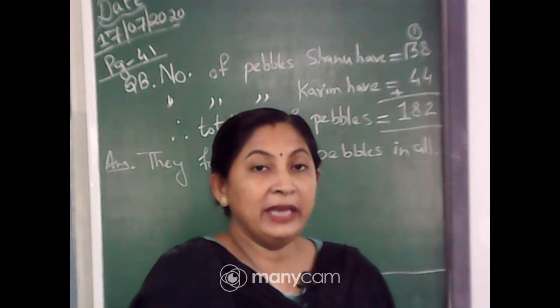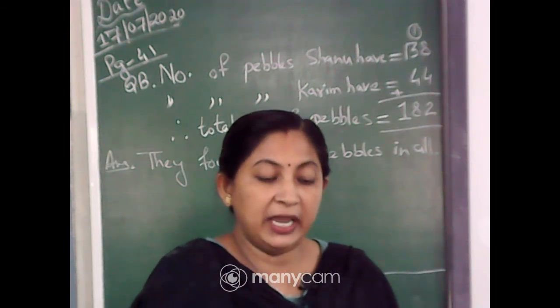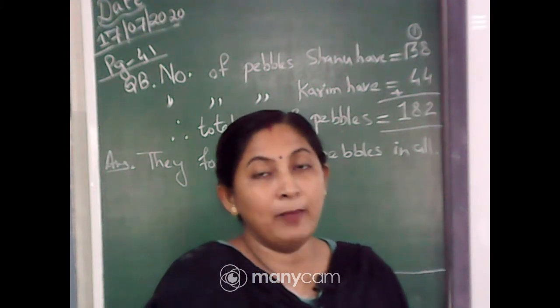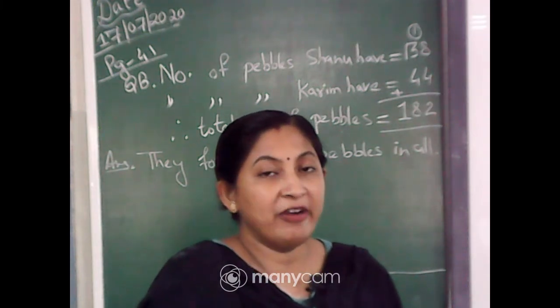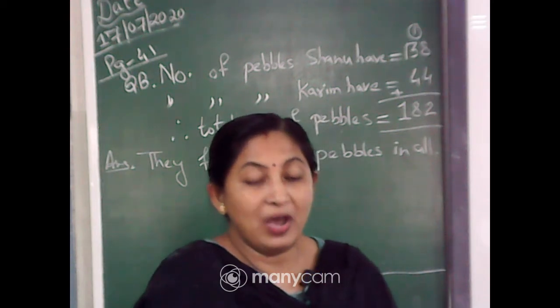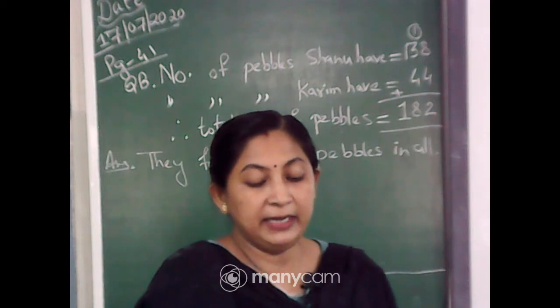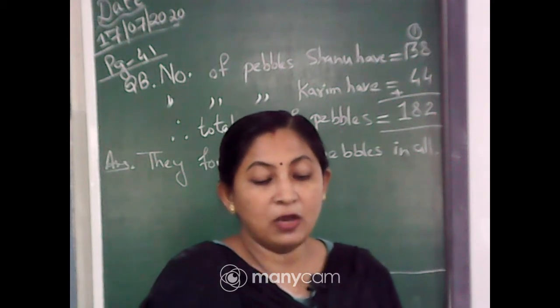Similarly for boys, 128 boys like oranges and 243 boys like mangoes. Now you have to find the first question: how many students in the school like oranges?